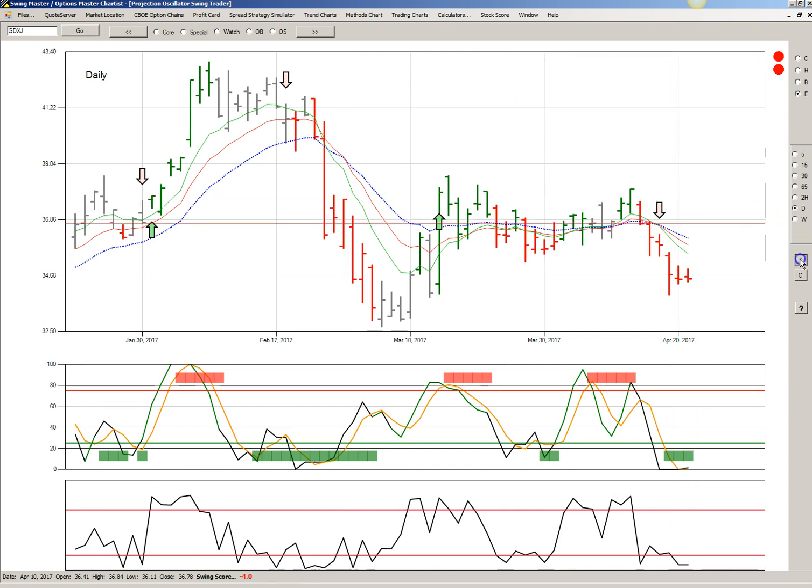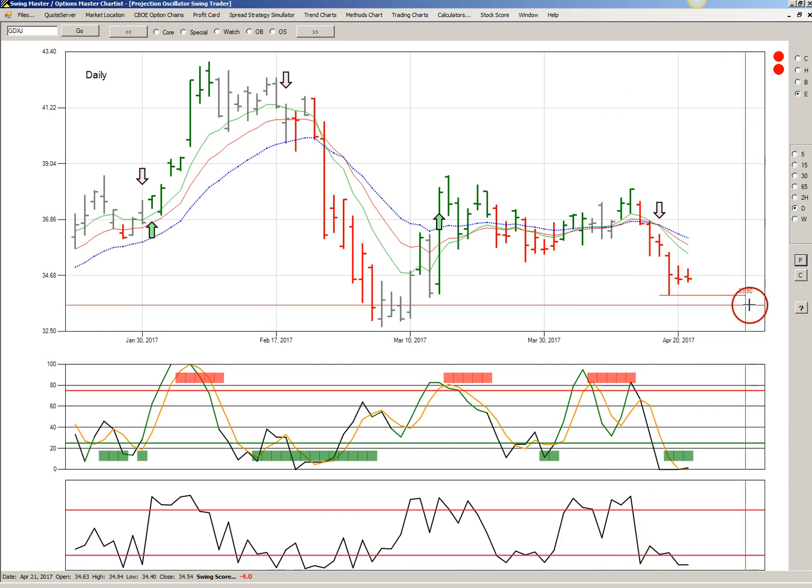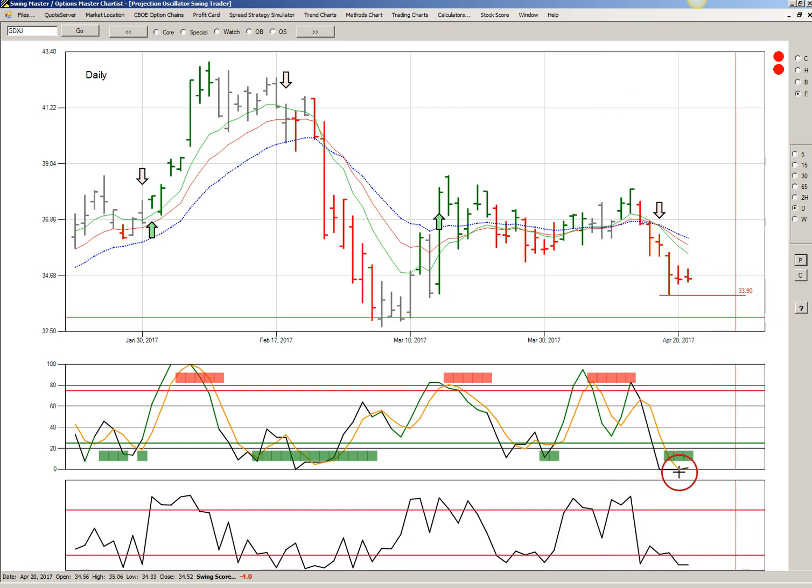So even though it's possible that the low is 33.90, that's not assured, and in fact we would probably look for the possibility or the probability that GDXJ will make a low lower than 33.90 before a bullish reversal.